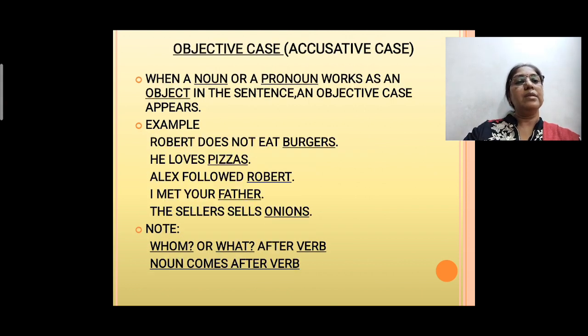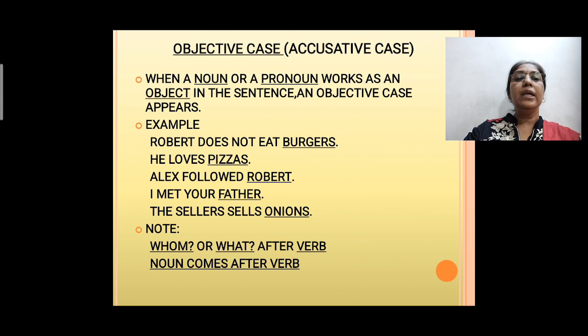Now let's come to the objective case, that is your accusative case. Let's see the definition. When a noun or a pronoun works as an object in a sentence, that is the objective case. What is an object here? What we are talking about as the subject, that is your object. Let's see the example. Robert does not eat burgers. Robert does not eat what? Burgers. Again you are asking the question what to the subject.